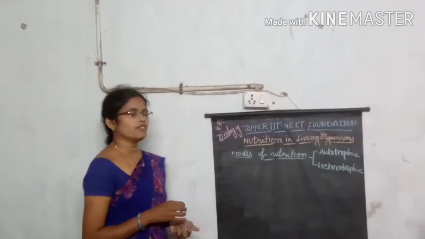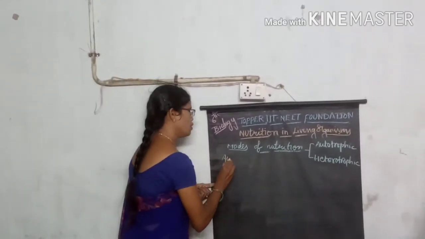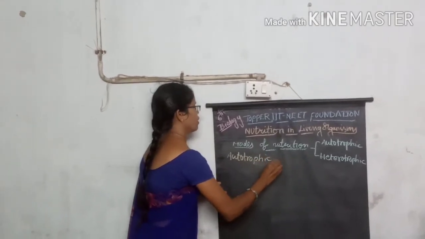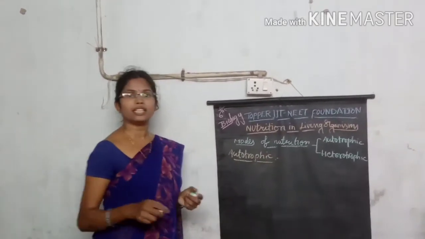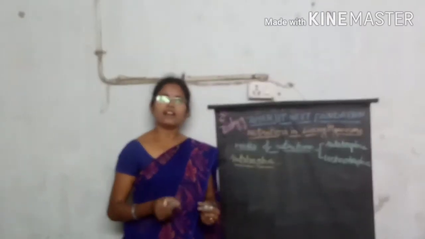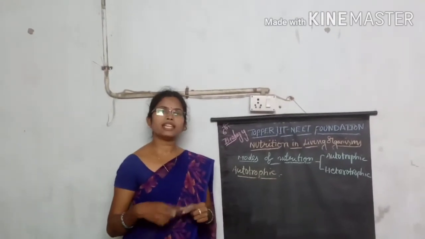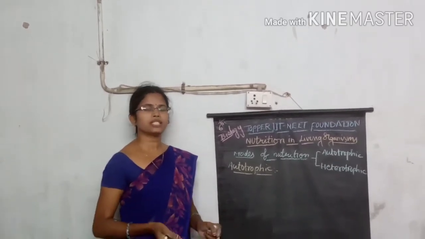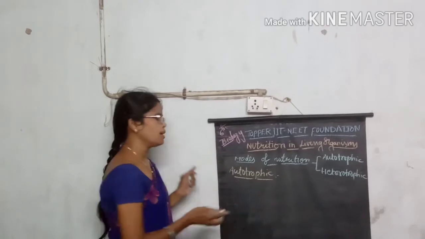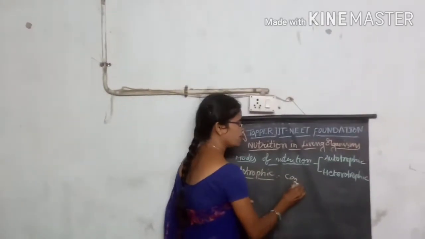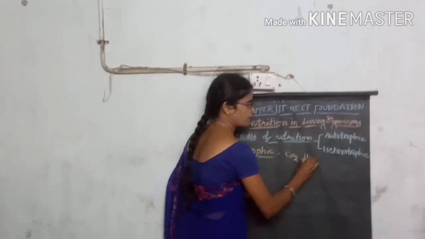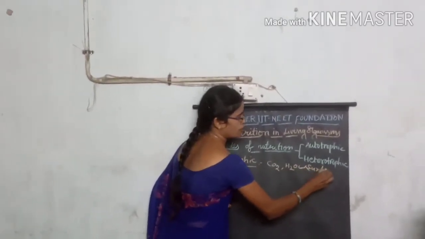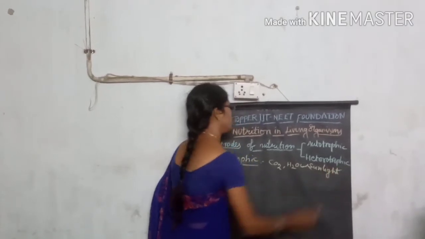So autotrophic nutrition means the plants present in nature take food material and prepare their own food material by themselves. The plants take carbon dioxide from the atmosphere and water from the soil, and they absorb sunlight from the environment.